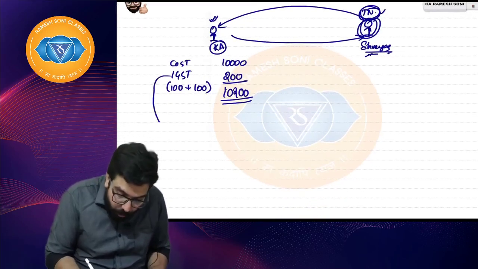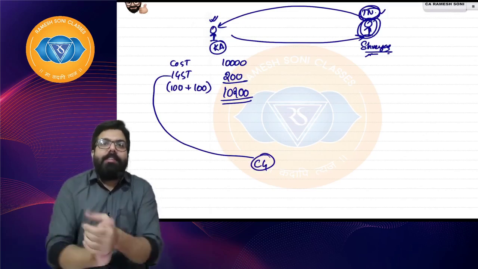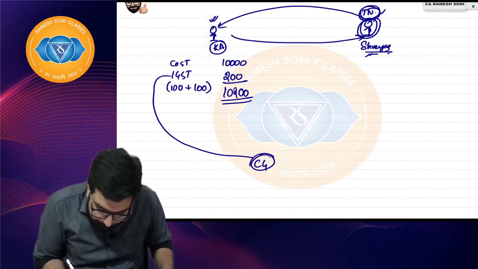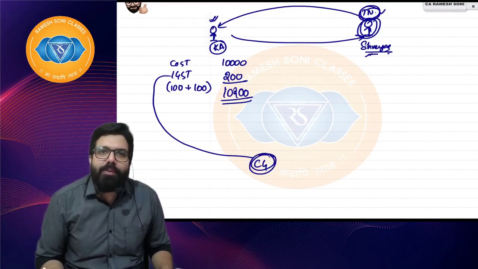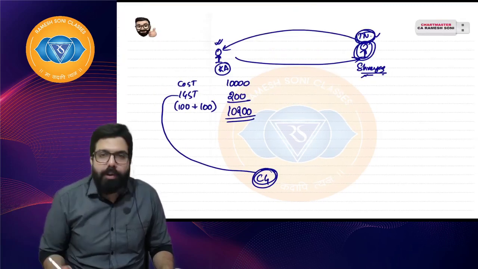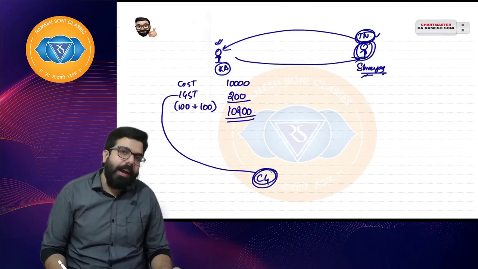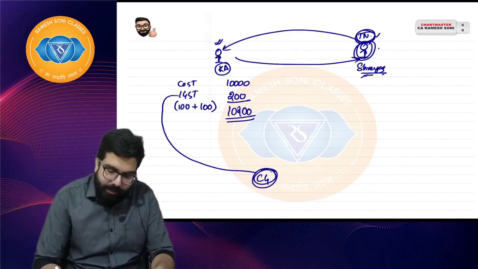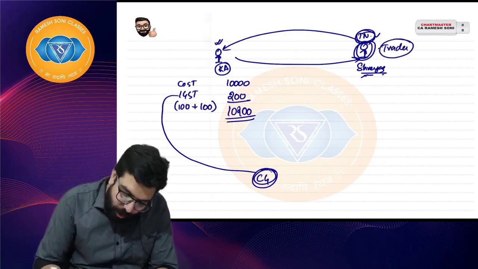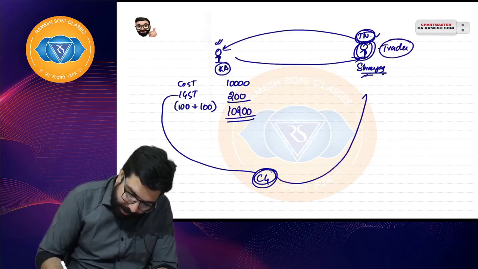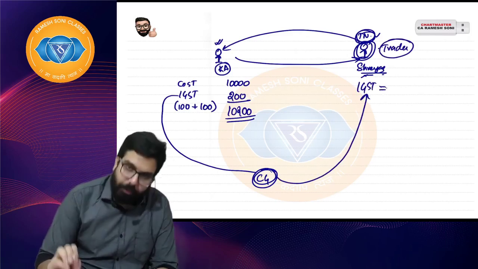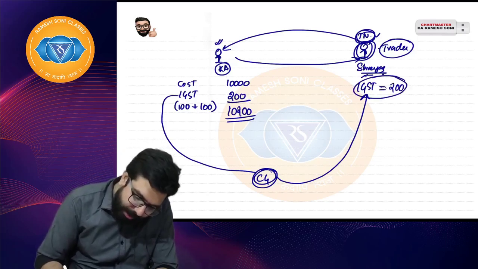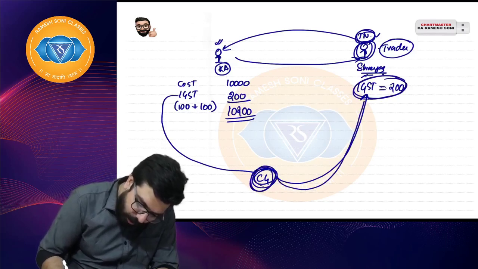Now IGST will go to the central government. What is the system of IGST? Everyone here, IGST will go to the central government. The central government will see, oh, Ramesh is telling he has sold the goods to a Tamil Nadu guy. So the government will go ahead and, supposing Shreyas is a trader who wants the full credit, the central government will give him the IGST credit of the full amount. How much, sir? IGST credit of 200 rupees, the full amount, because the central government will transfer him the credit.